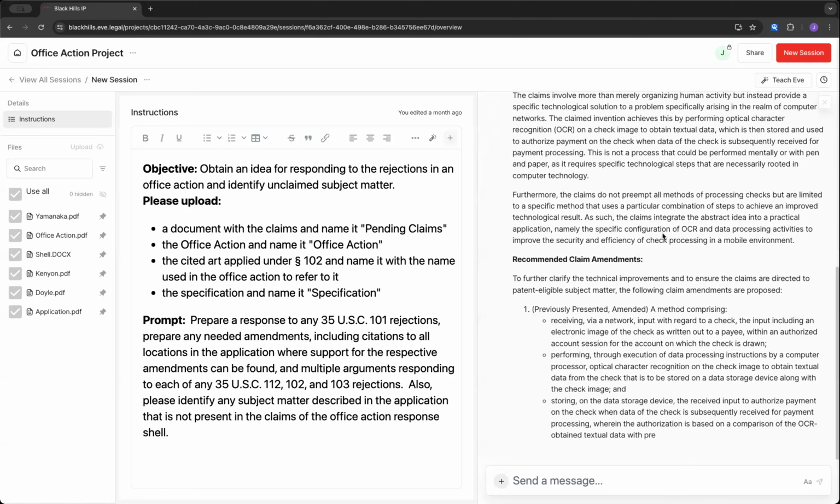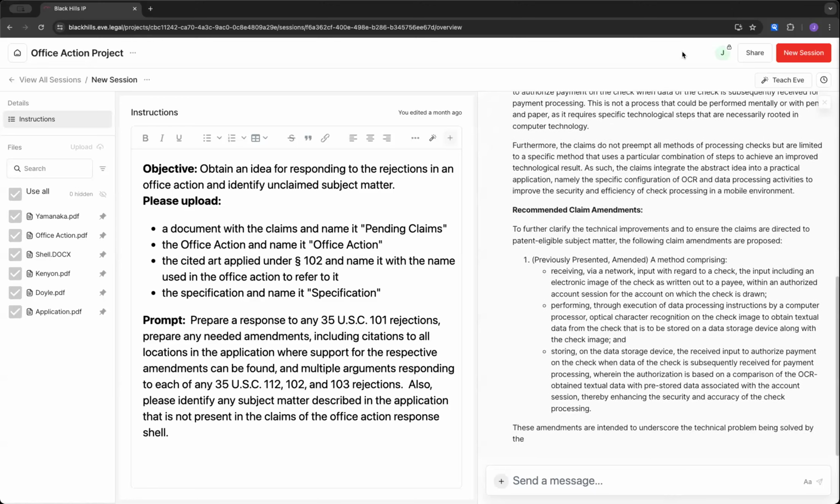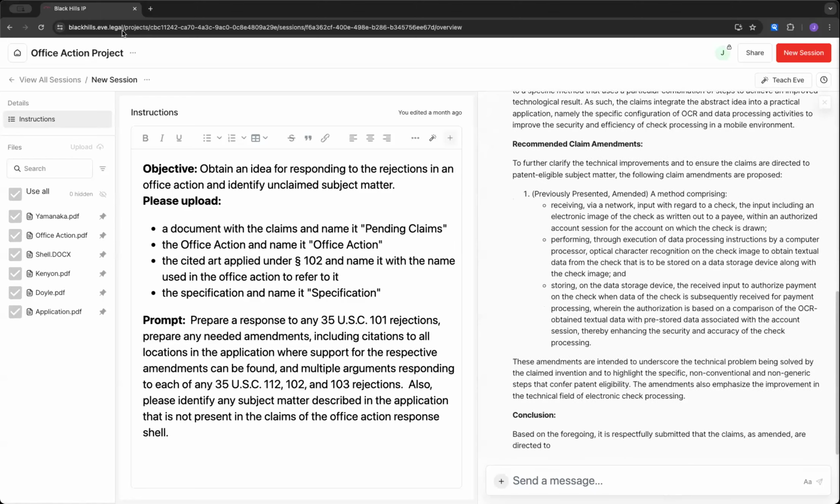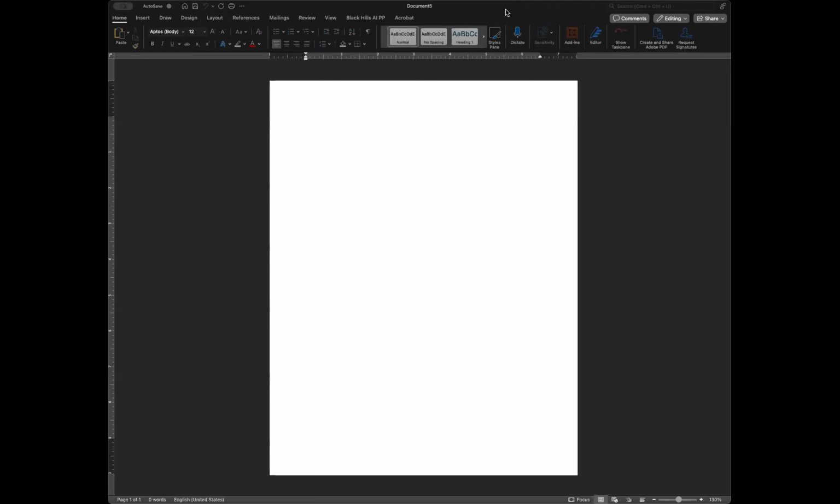So rather than watching this keep typing, I'm going to change what I am sharing with you. I'm going to stop share, and I'm going to switch over to Microsoft Word. I'm going to show you our plugin for Microsoft Word, or add-in is the actual right term. I'm just going to start with a basic, plain old blank document in Microsoft Word.